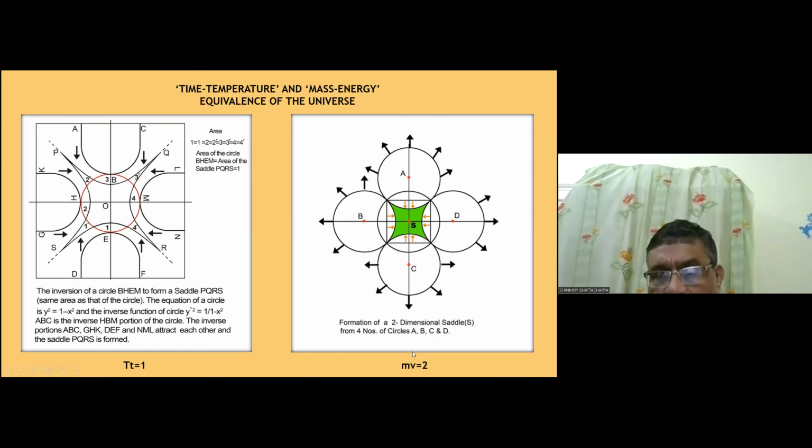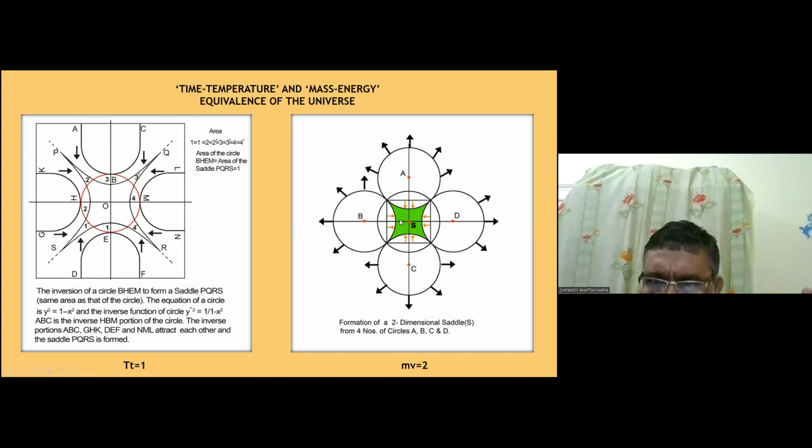Now comes the question of mass and volume. We are showing mass and volume in 2 dimensions here, since the 3-dimensional representation becomes very cumbersome, so we avoid it. The same concept can be extended to 3 dimensions. The green thing represents a unit of mass, and the central circle represents a unit of volume.